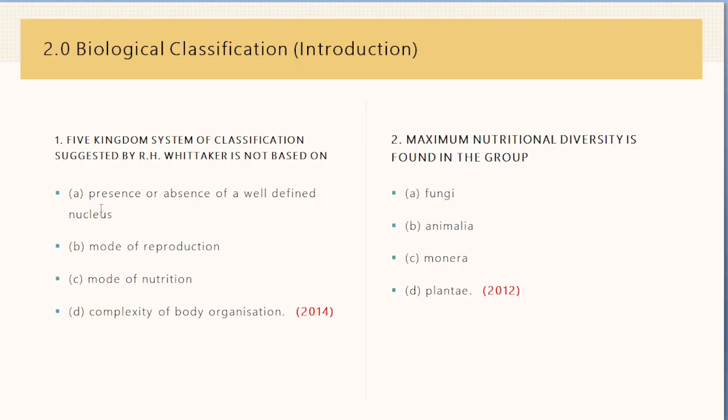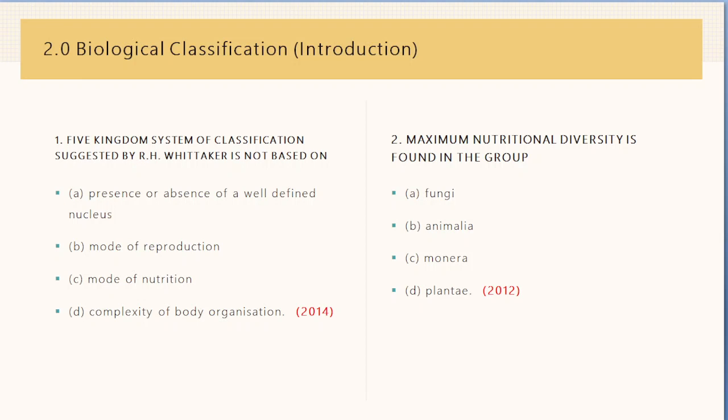Let's do it. Question number 1 says the 5 kingdom system of classification suggested by R.H. Whittaker is not based on: presence or absence of well-defined nucleus, mode of reproduction, mode of nutrition, or complexity of body organization. This question was asked in 2014 and the right answer is B, mode of reproduction. R.H. Whittaker considered complexity of cell structure and structural body organization, mode of nutrition, ecological lifestyle, and phylogenetic relationships for the 5 kingdom system of classification.